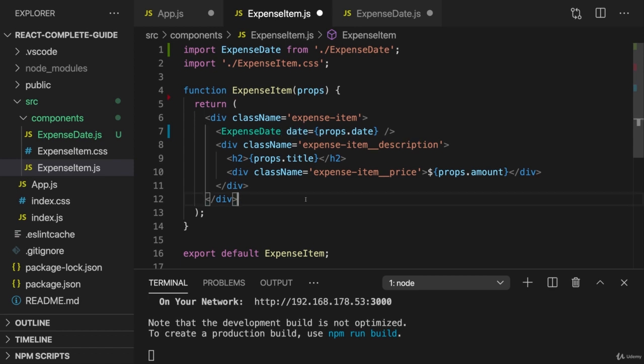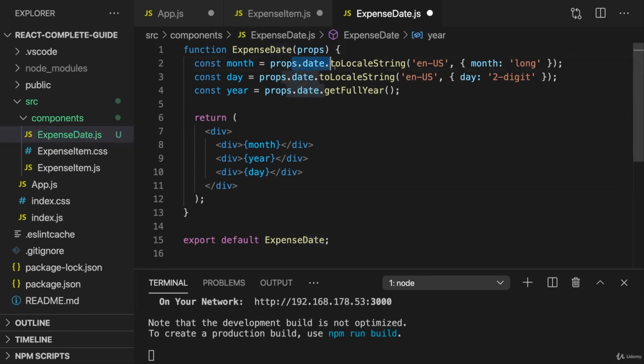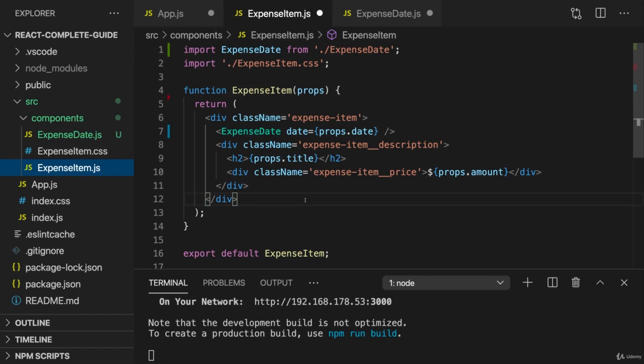Because props are our way of passing data from component A to B. And it's also totally fine to have a component which just passes data on. So in the end, you could say we pass data from app to expense date, the date to be precise, and we passed it on through expense item. Because that's how props work.